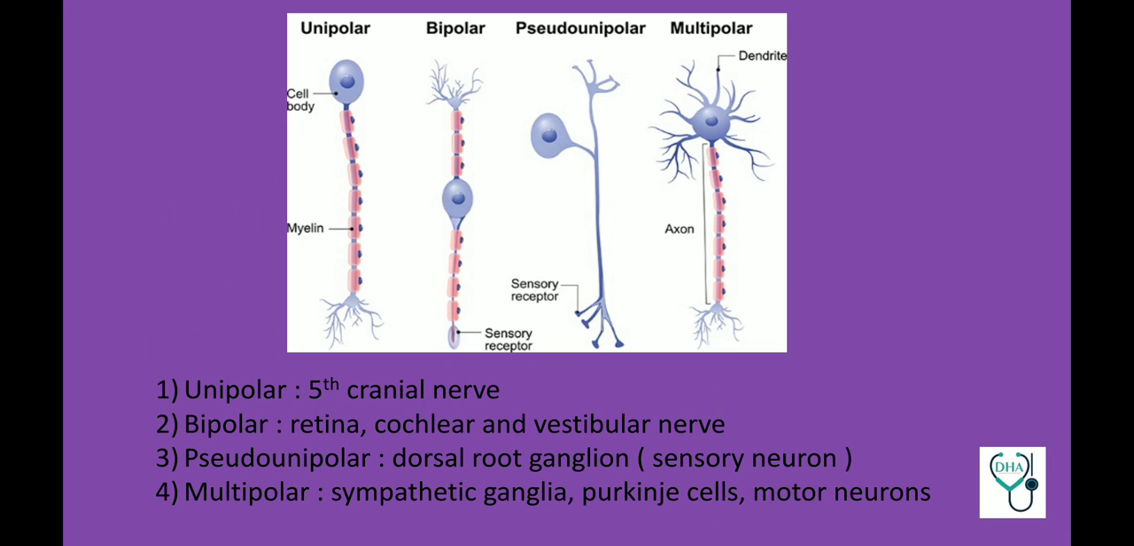Pseudo-unipolar neurons are found in dorsal root ganglia or sensory neurons. And lastly, multipolar neurons are found in sympathetic ganglia, Purkinje cells, and motor neurons. So this is a very important slide.